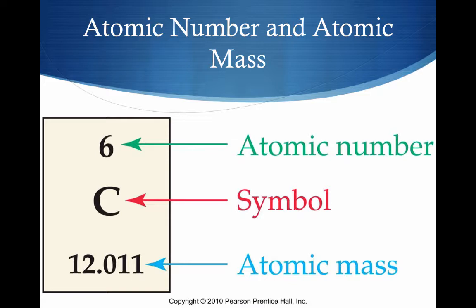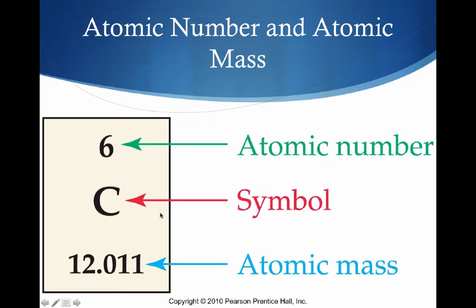And when we see carbon on the periodic table, we're going to be able to see three things about carbon. We're going to be able to see the symbol, which is just a C, the atomic number, which is the number of protons, and the atomic mass, which is about the number of protons and the number of neutrons. And you'll notice that we don't have anything to represent electrons.